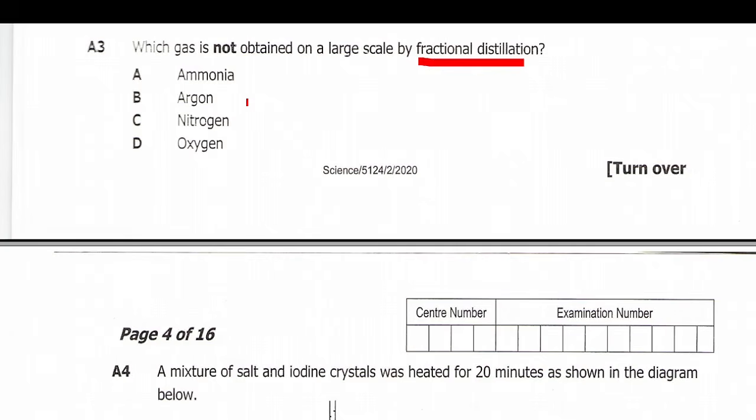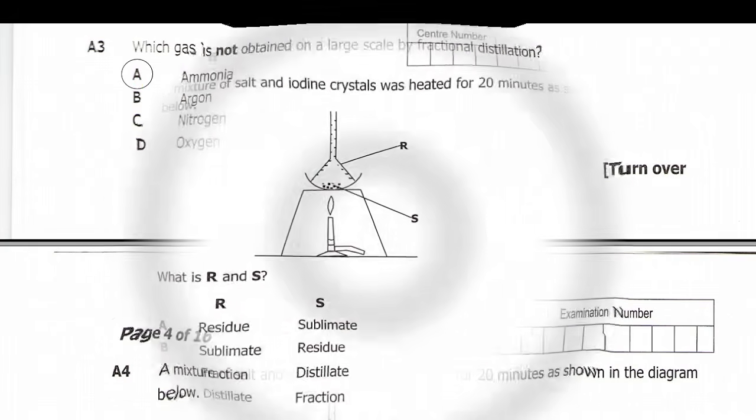So let's look at argon. Yes, since argon is found in air, so it can be obtained by fractional distillation of liquid air. Nitrogen also can be obtained by fractional distillation of liquid air, as well as oxygen. So our answer here is A, ammonia. Then let's go to question number 4.